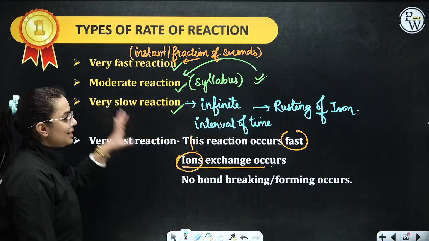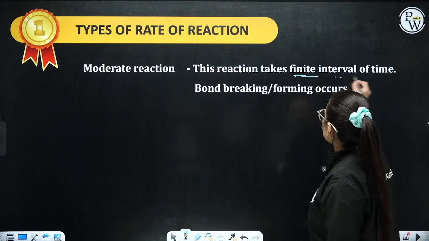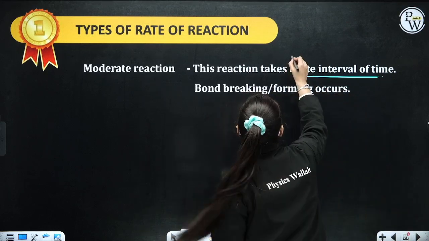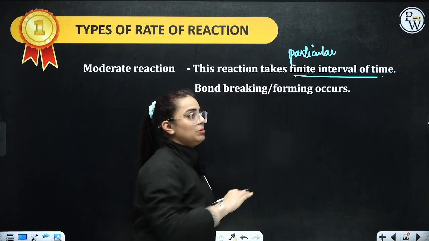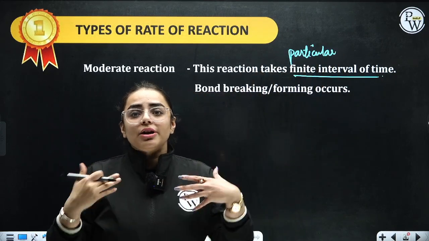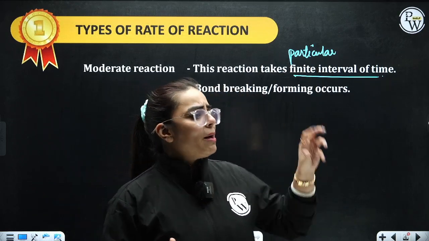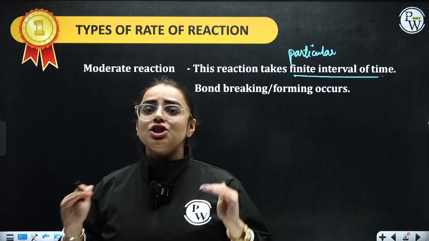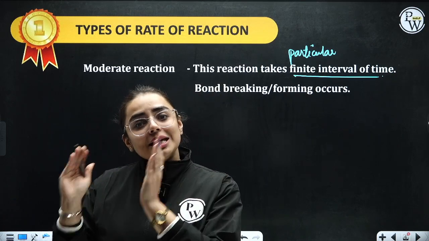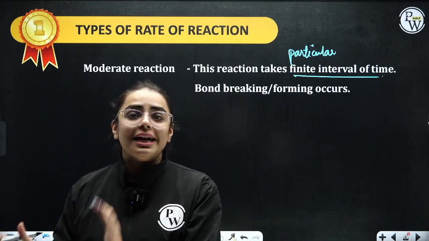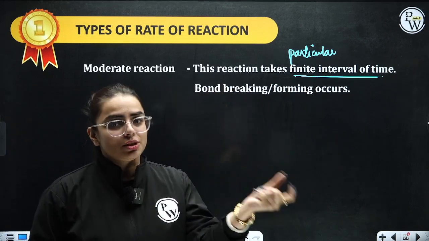Now coming on to moderate reaction, let's understand this in depth. Students, a moderate reaction takes a finite interval of time, that means a particular interval of time. For example, if I am saying it is taking 10 minutes or 20 minutes, that means I am referring to a particular time interval. When you tell something, yes ma'am, it takes this much time, that means you have that value, and it is taking a finite interval of time. Infinite means it is a long time. Finite is when it is taking a particular value.